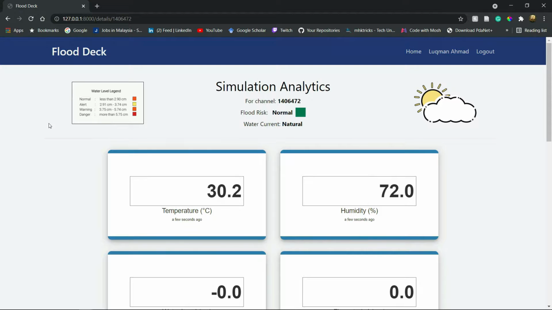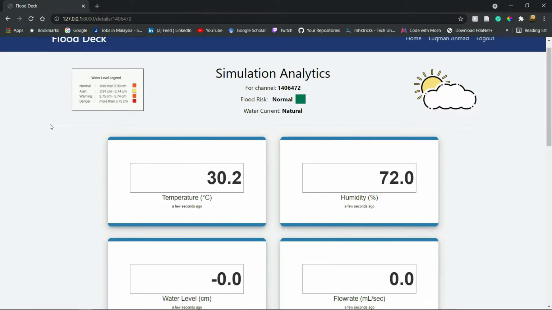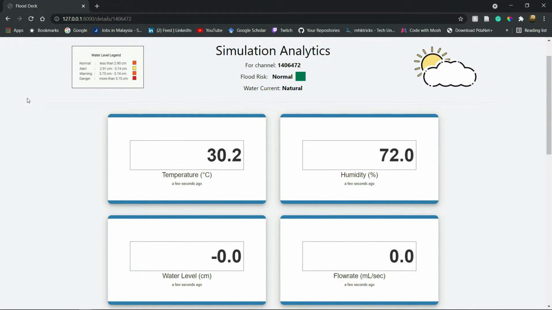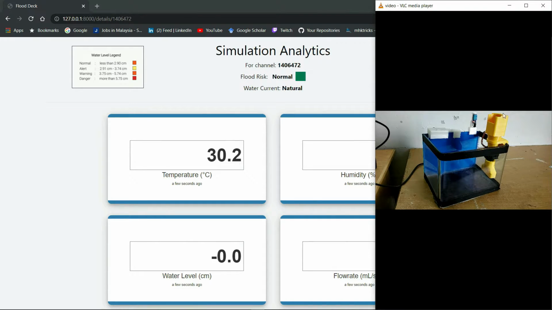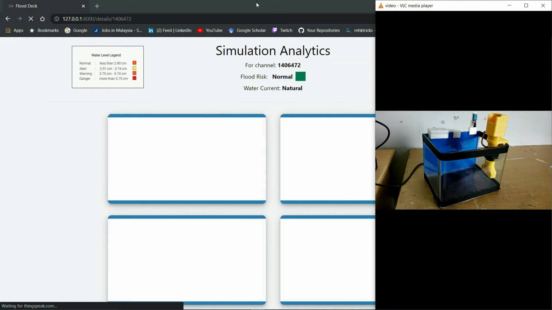This is the simulation model analytic panel where you can see currently what is the status of the simulation model. You can see its temperature, humidity, water level, and flow rate. And all of these are updated using cloud. And you can see right now, this is the sensor for each of the flow rate, the temperature and humidity, and also the water level.